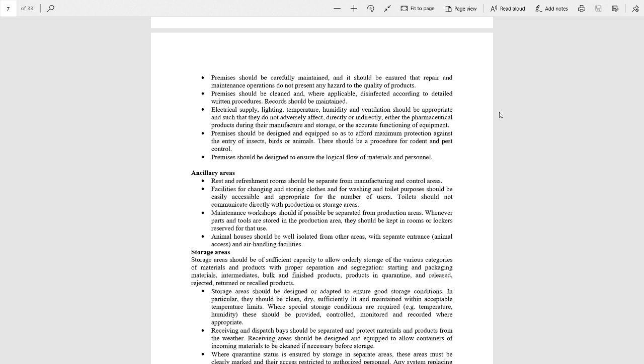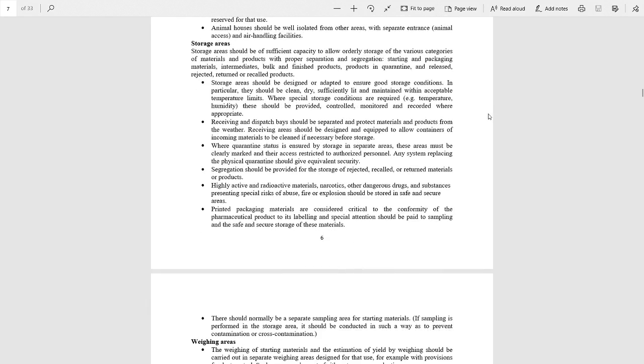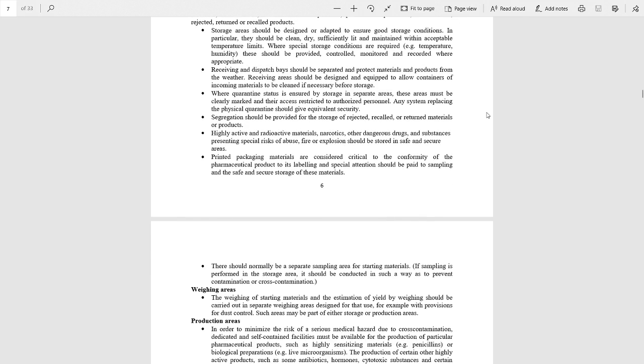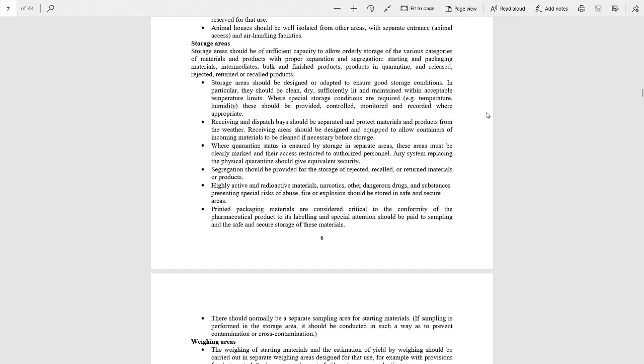Next is storage areas. Storage areas should be of sufficient capacity to allow the orderly storage of the various categories of the materials and products with proper separation and segregation of starting and packaging material. Storage areas should be designed or adapted to ensure the good storage conditions. Receiving and dispatch bays should be separated.